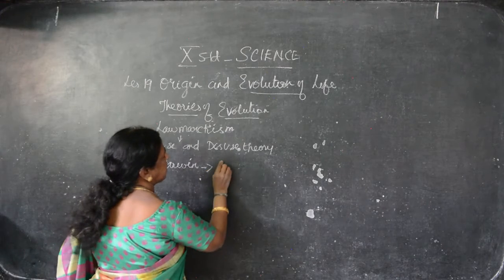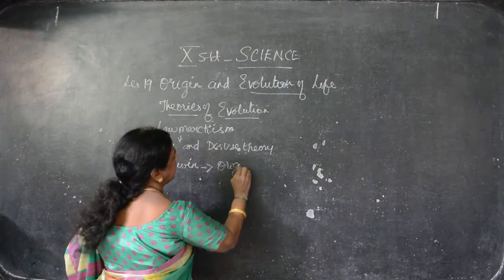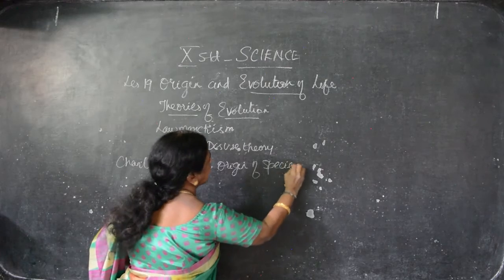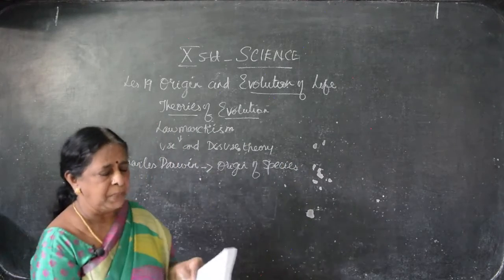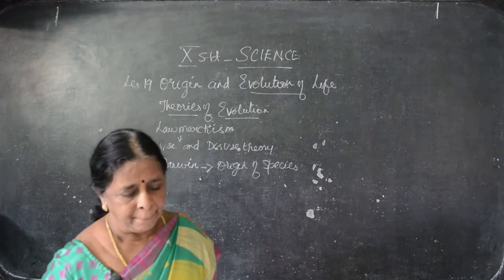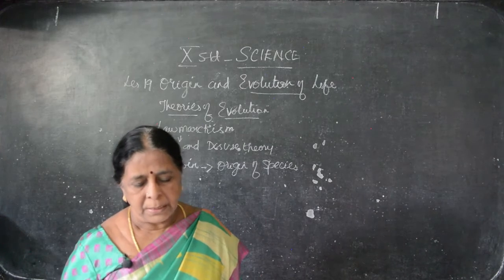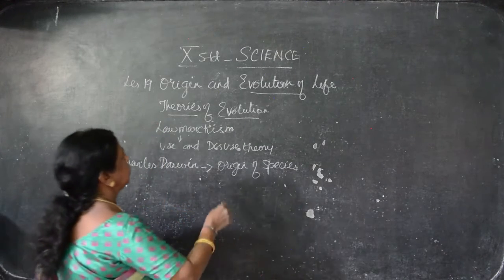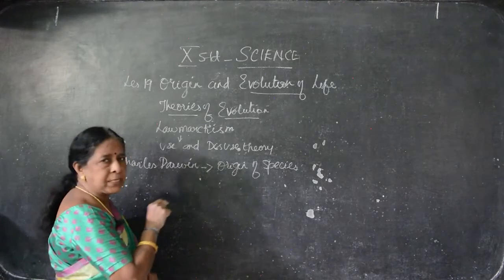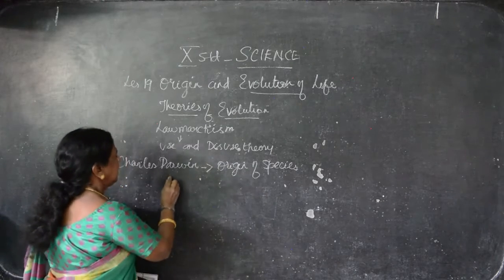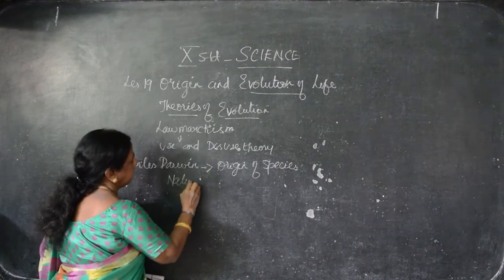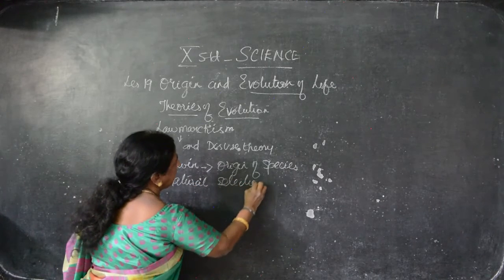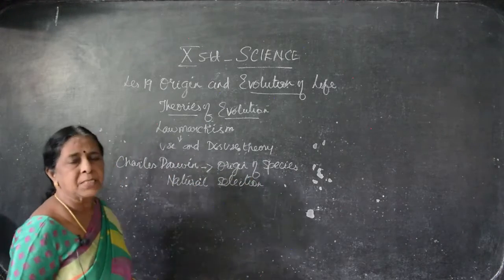What is the book published by Darwin? Origin of Species. I said what's the meaning of origin already. Species, varieties. Varieties of birds, animals and plants. Then further it developed into the theory of natural selection. So you should be very confirmed. Use and disuse theory by Lamarckism. Natural selection by Darwin. Natural selection by Darwin.